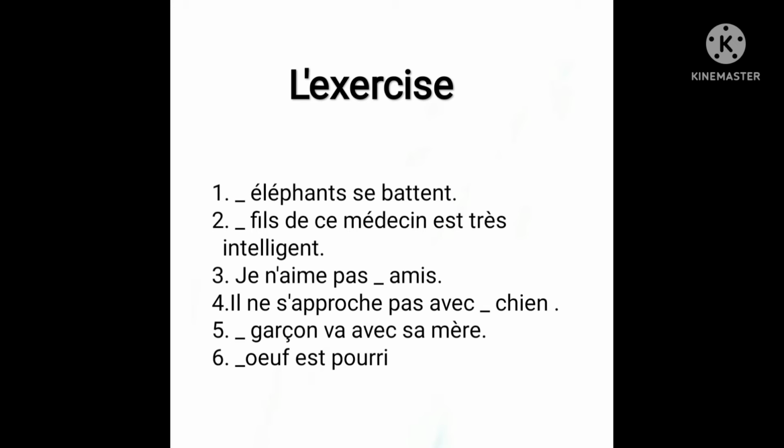Fourth, il ne s'approche pas avec dash chien. He does not come with the dog. Okay, so we have a preposition here, avec. Therefore, we will be again using this article. So I am telling you the use of this article. Which article? Definite article. And chien, which is masculine, we will use le chien. Il ne s'approche pas avec le chien.